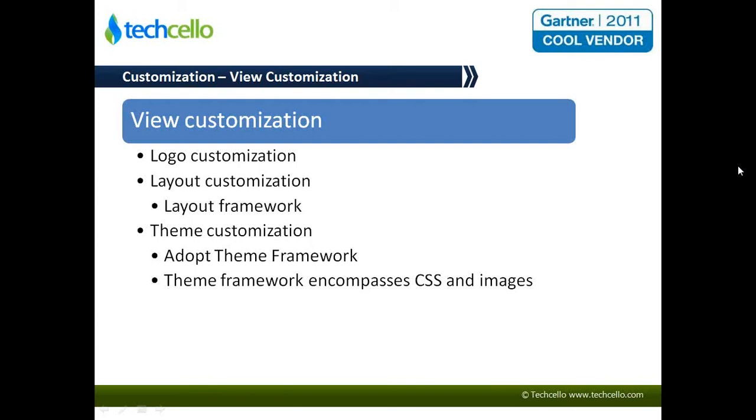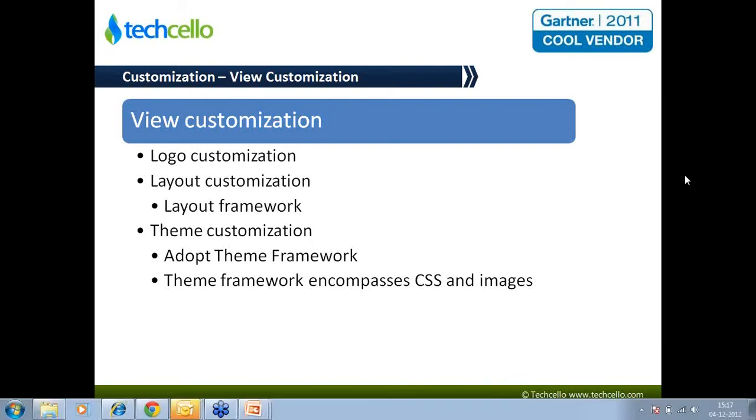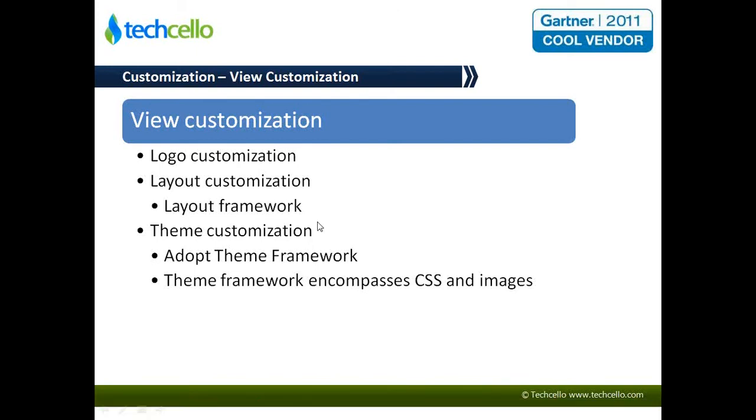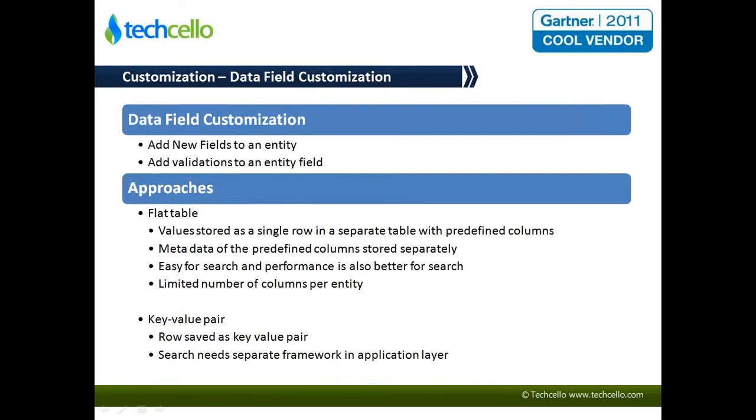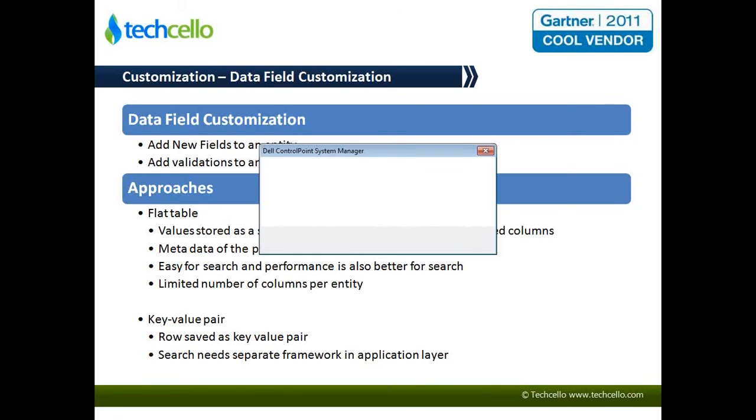The next common requirement is to have a different kind of data capture for each customer, right? Let's say you develop with certain basic fields in mind for an entity, and let's take an entity called employee. Say you have 5 fields for that entity, and you are deploying the application to 2 different customers.